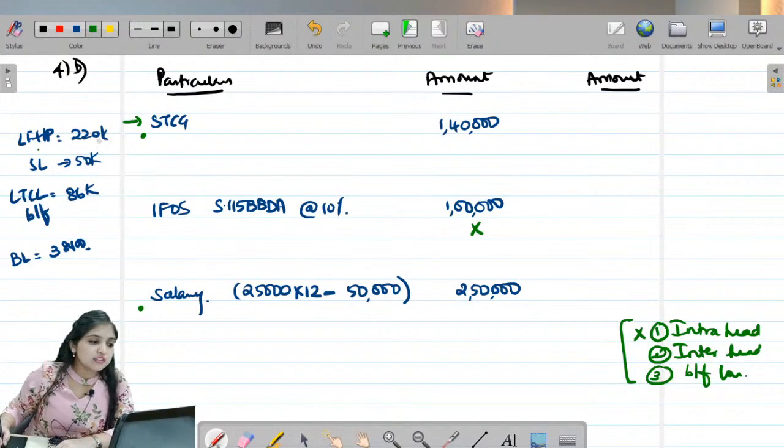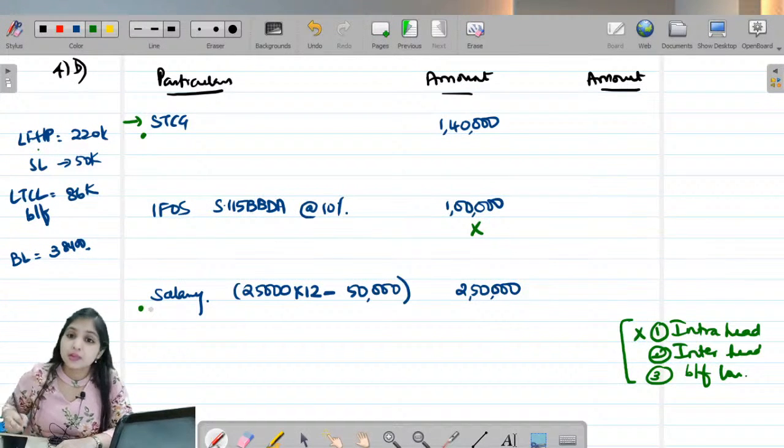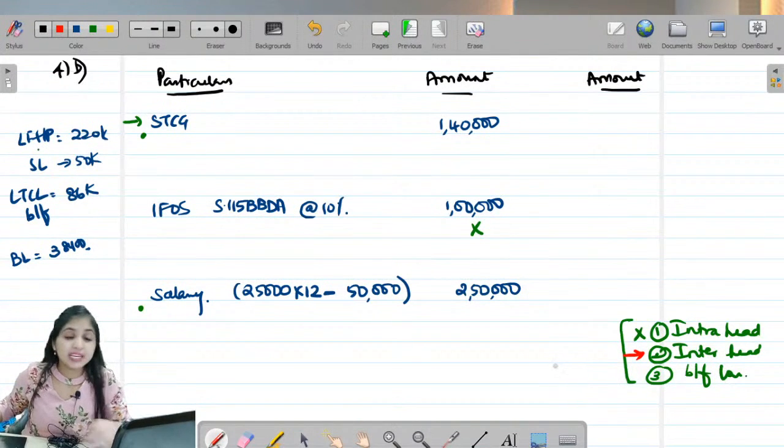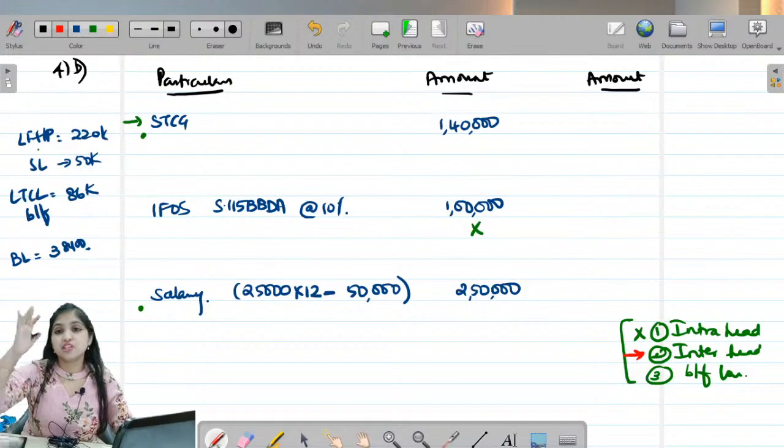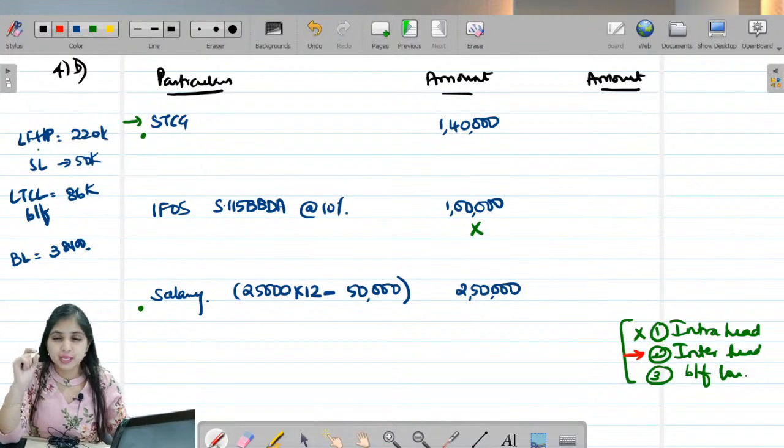Okay, so this loss from house property, 2,20,000, can be adjusted against STCG or salary. But under which step am I trying to fit it into? I am trying to fit it into inter-head. You tell me, inter-head, loss from house property, at a time, in a year, how much can we adjust?